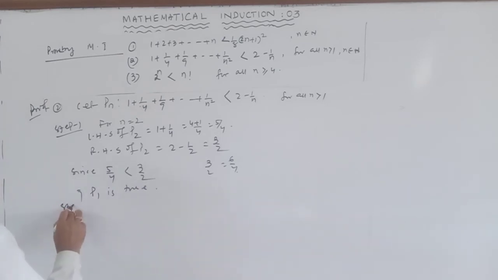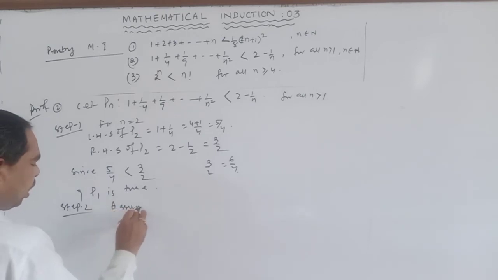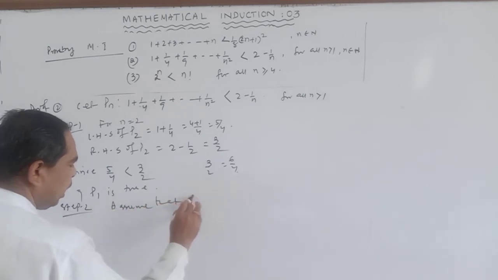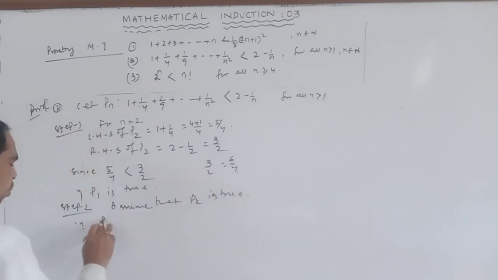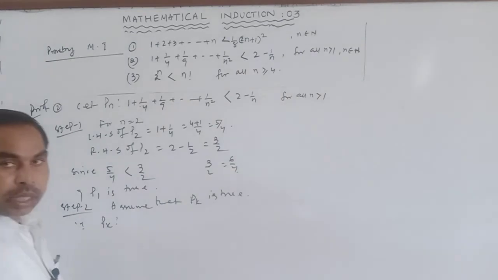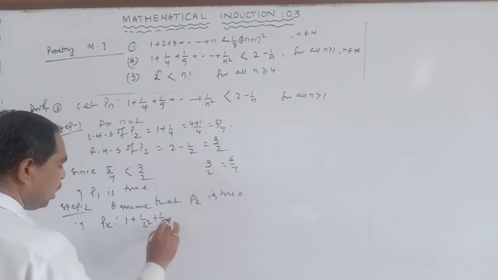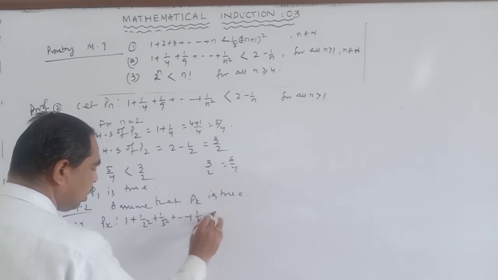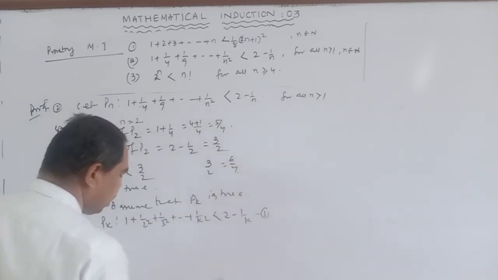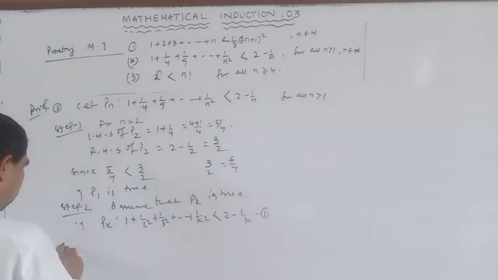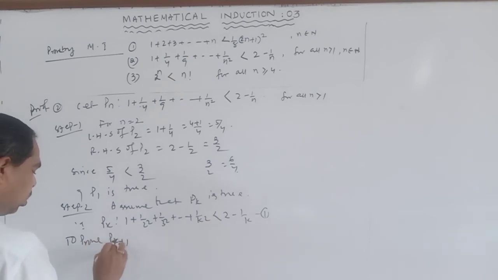Step 2, assume that Pk is true. That is Pk such that 1 plus 1 by 2 square plus 1 by 3 square up to 1 by k square is less than 2 minus 1 by k. Equation 1. To prove P(k plus 1) is true.